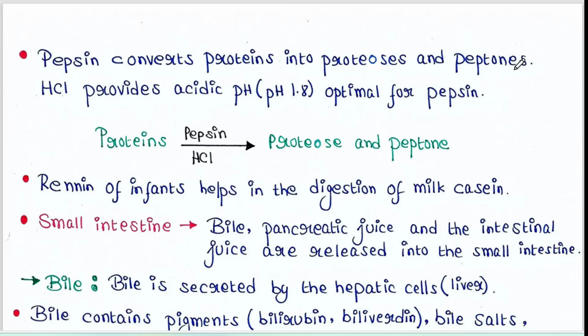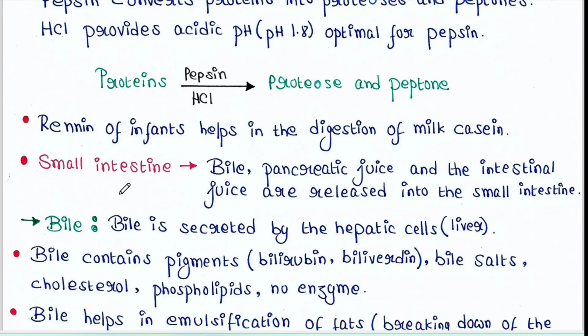So food contains proteins, which are now broken down into proteoses and peptones by the help of pepsin. And HCl provides acidic pH, that is pH 1.8, which is actually optimal for this pepsin. Renin of infants helps in the digestion of milk casein.